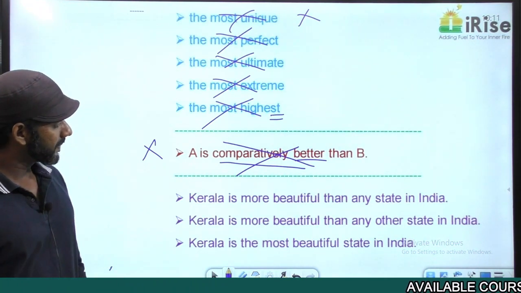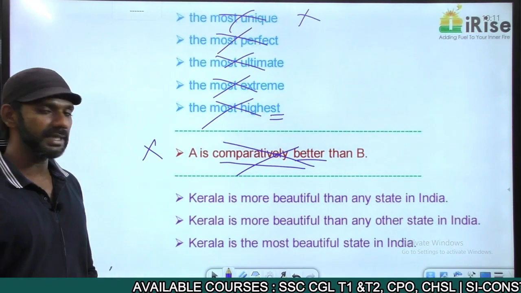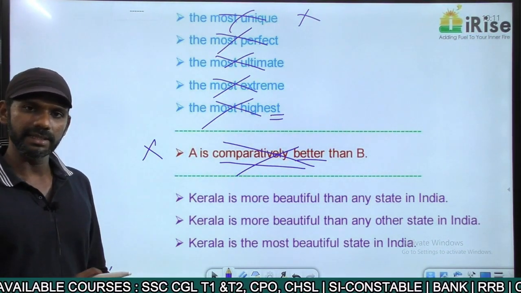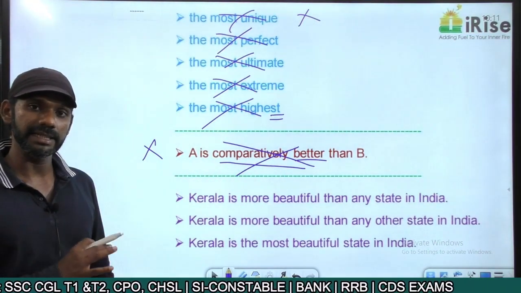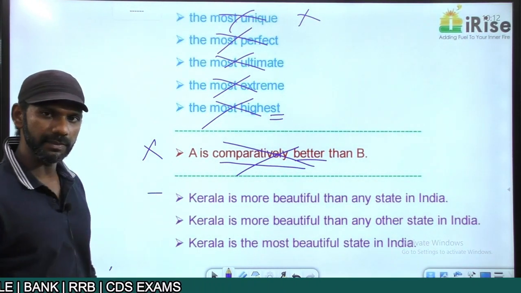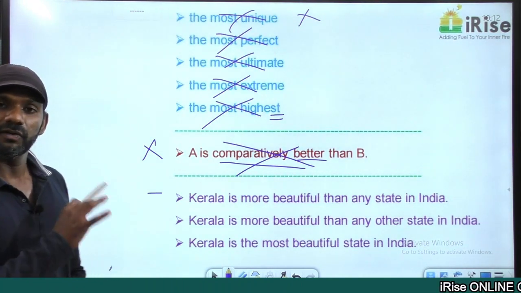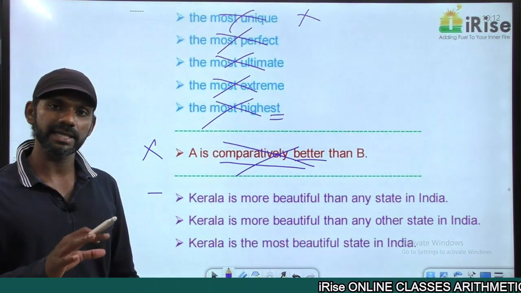Come to the statement here. Kerala is more beautiful than any state in India. From this sentence, is Kerala a state in India? Now Kerala must be a state in India. I'm asking you from the first statement, is Kerala a state in India?